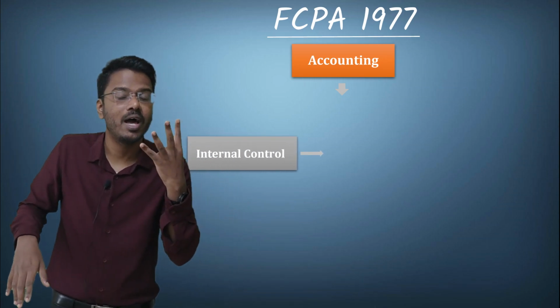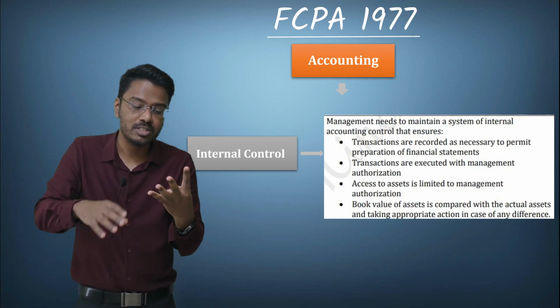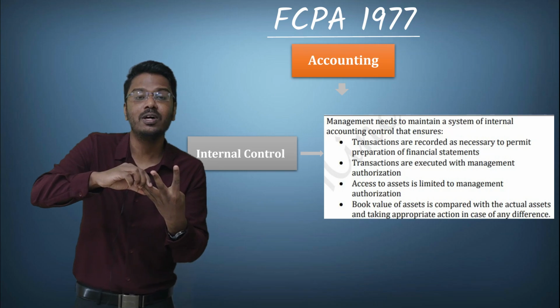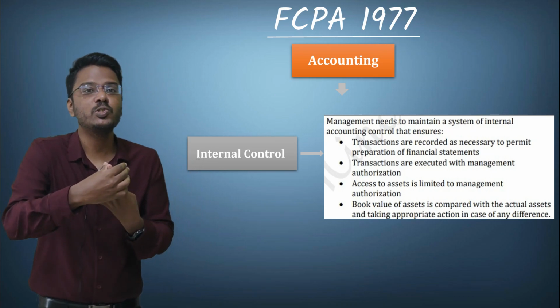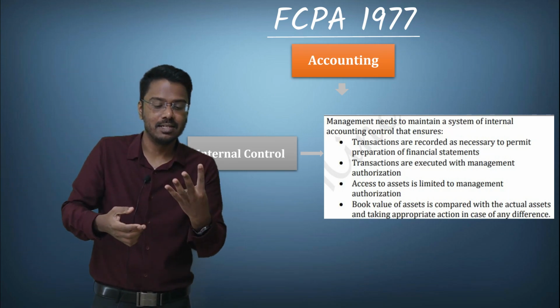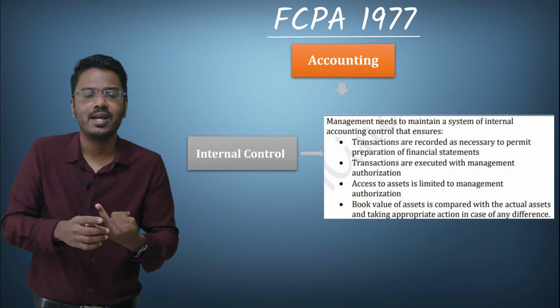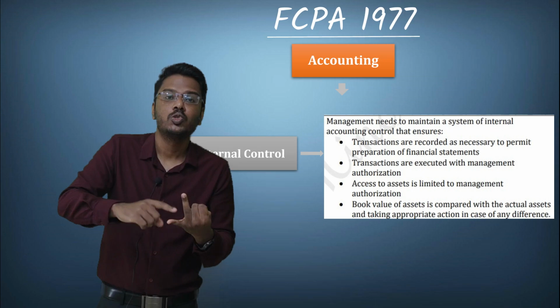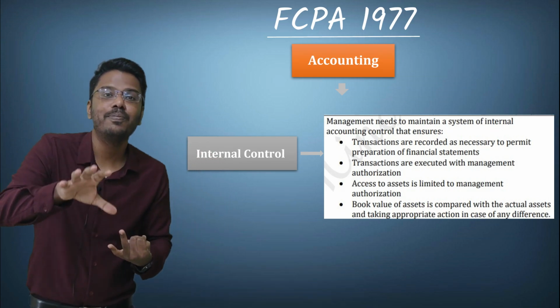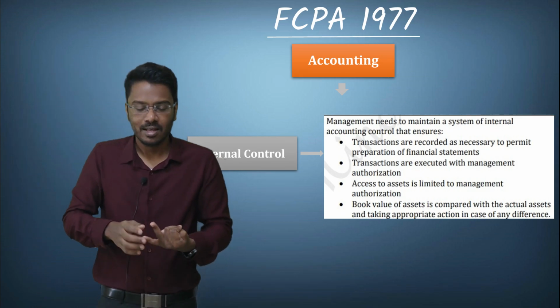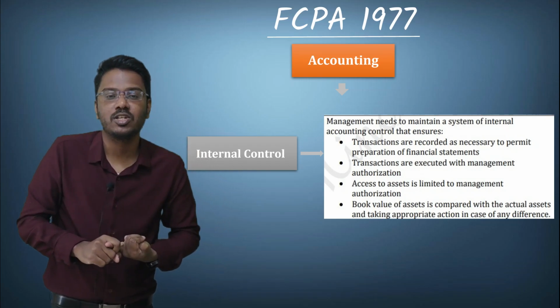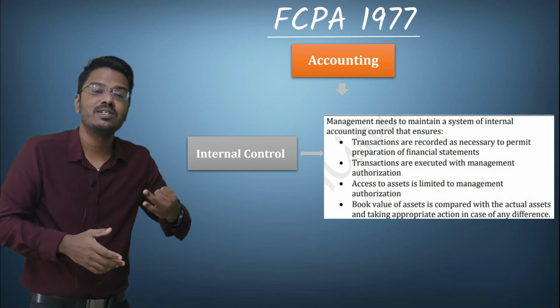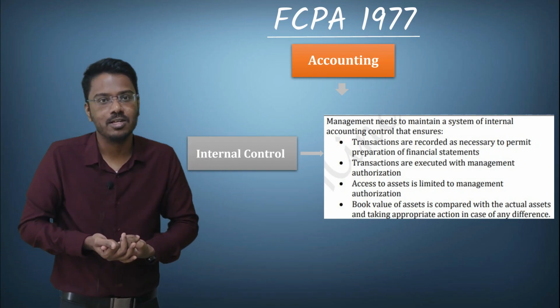The internal control has got 4 points, out of which the first 2 points are related to the transaction and the last 2 points relate to the assets. The first point relating to transaction is that transactions must be recorded so as to facilitate the preparation of financial statements. The second point relating to transaction is that the transaction should be subjected to management authorization.